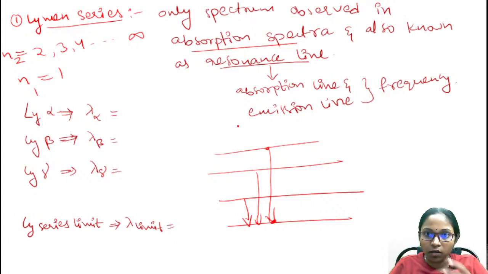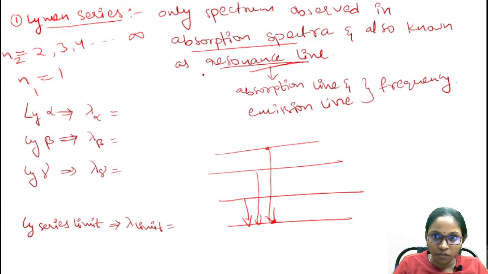Okay, and this is also known as resonance line. Lyman series is also known as resonance line. Just why? Because this absorption spectrum or resonance line occurs whenever the frequency of the absorption line and the emission line is the same. Whenever the frequency is the same, then only you will have a resonance line.